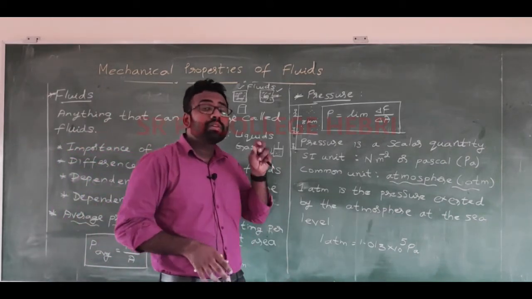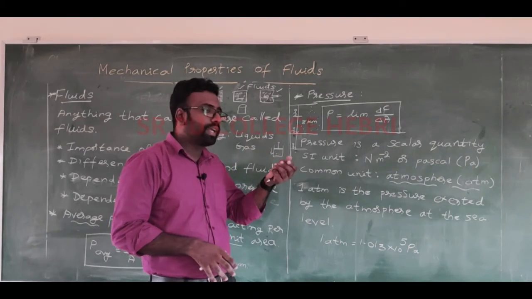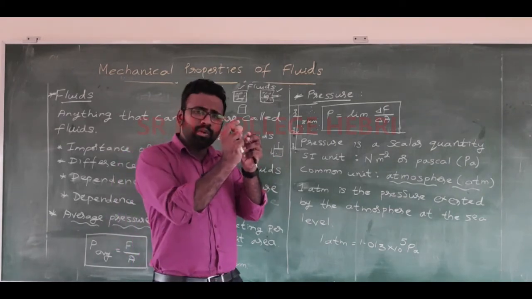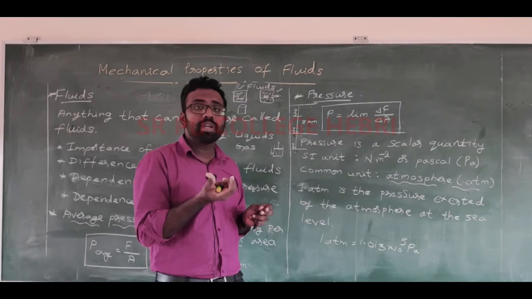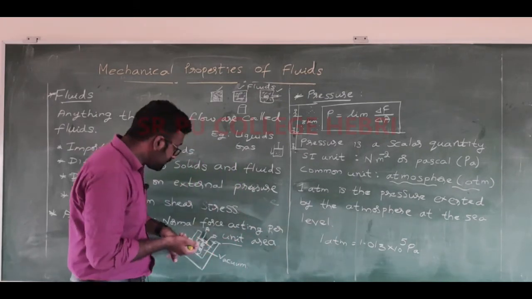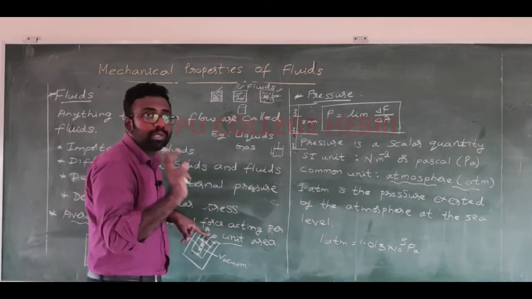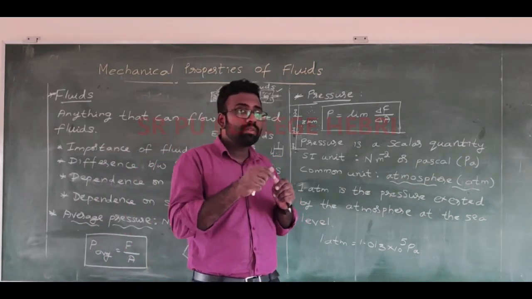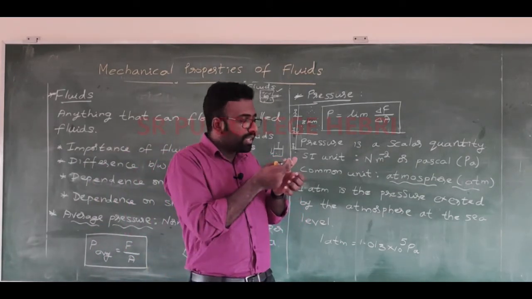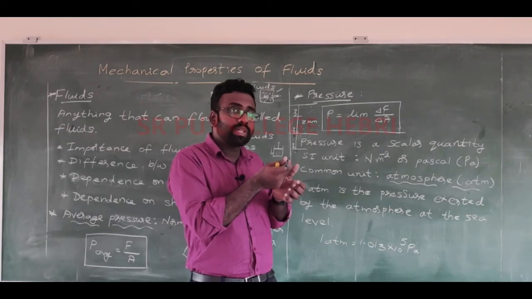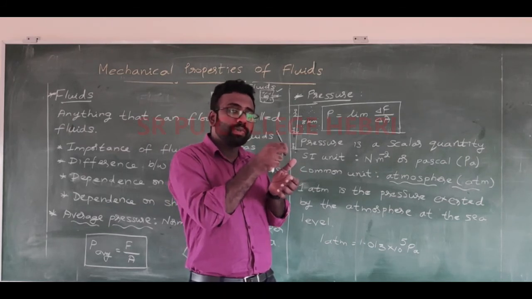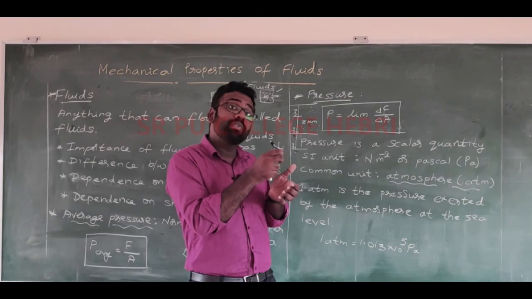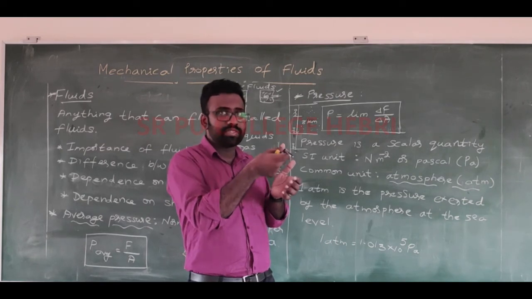Now we will go to some more ideas, like making this instrument very small in size. Very small in size means we will make this area nearly zero. When area decreases, what happens? The pressure experienced on that part will increase. Correct?